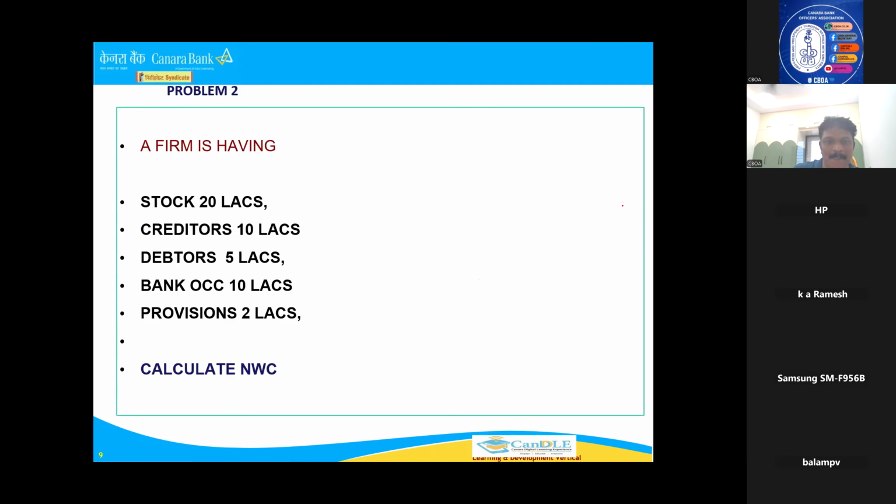Okay. Now, this is a typical little bit of problem. You must know, draw the balance sheet. What is the current asset? What is the current liability? You should know. Now, we will see stock, for example. You calculate on your own. Is stock a current asset or a current liability?